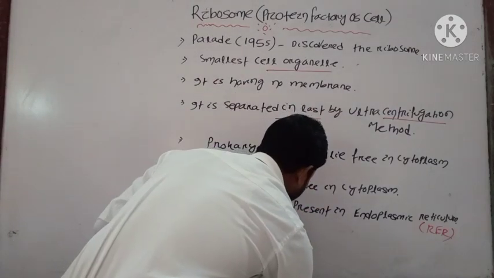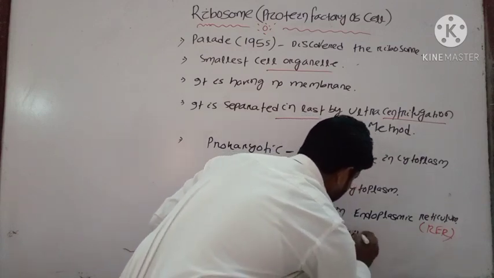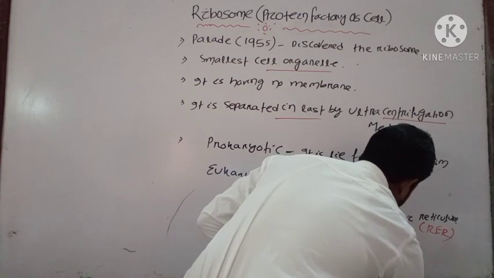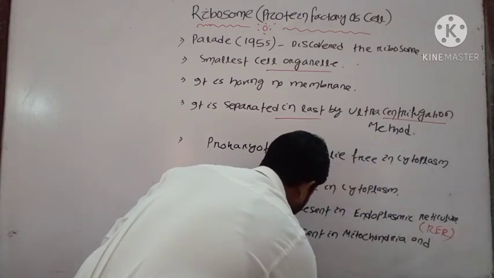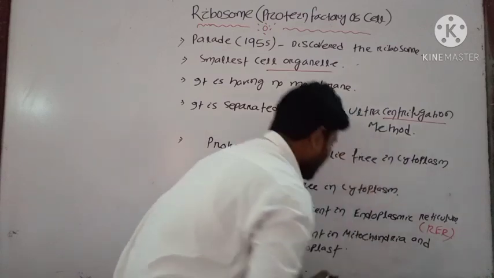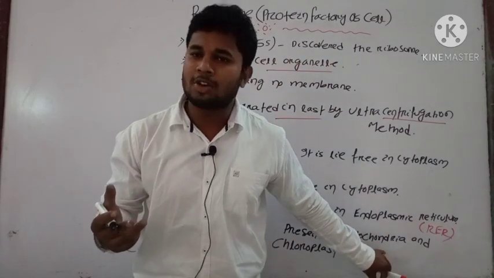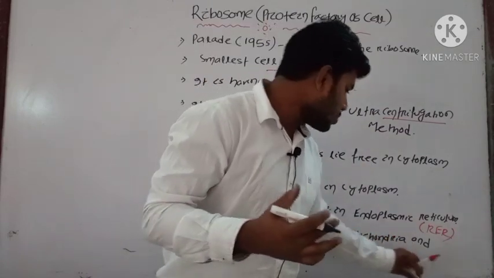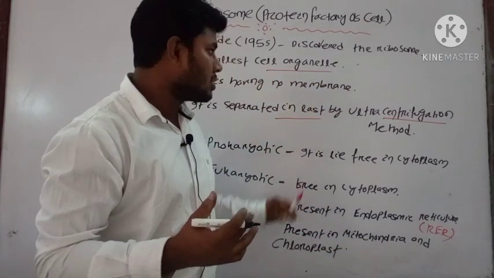Present in mitochondria and chloroplast. Okay. As we have already discussed, mitochondria is a semi-autonomous organelle. That's why ribosome is present in the mitochondria and chloroplast also. Okay. Note down these points.